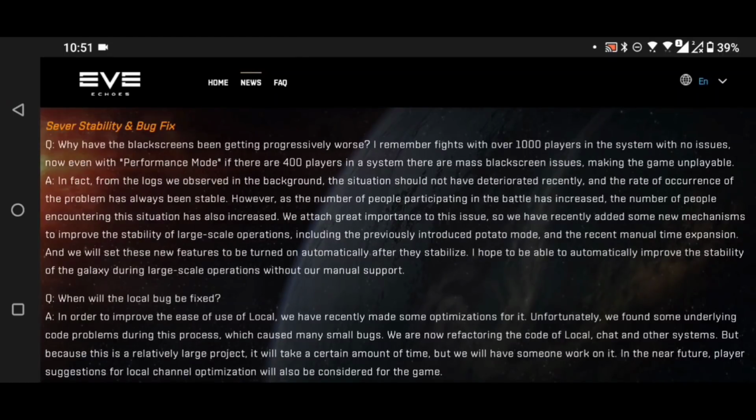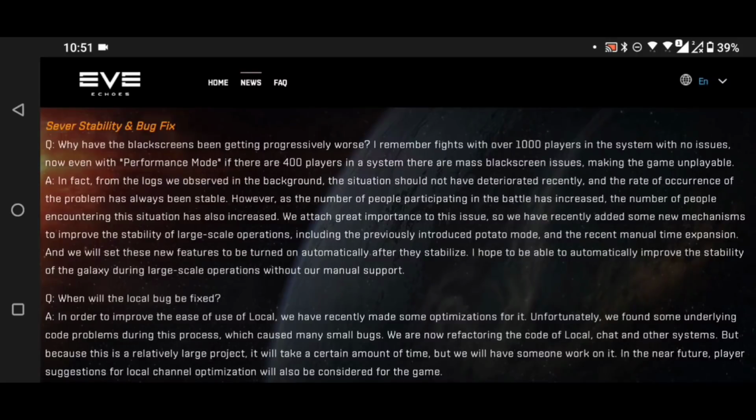Why have the black screens been getting progressively worse? I remember fights with over 1,000 players in the system with no issues. Now even with performance mode, which the developers like to call potato mode apparently, if there are 400 players in the system, there are mass black screen issues, making the game unplayable.